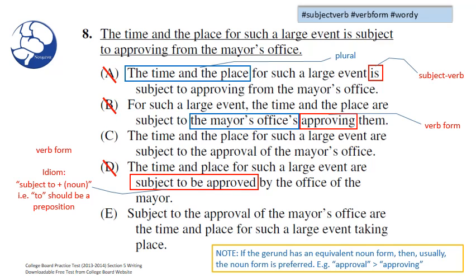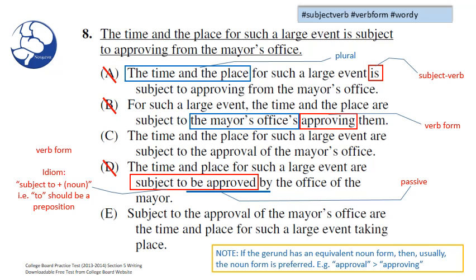The way it's written in D, to be approved, we can see that to is part of the infinitive, to be approved. Now let's also note another stylistic mistake. The infinitive form to be approved is written in the passive voice. Oftentimes in the College Board, when you see passive voice, you must be very suspicious because it's usually not the answer. And in this case, since it's coupled with the grammatical error, we can confidently eliminate D and know that D is not our answer choice.